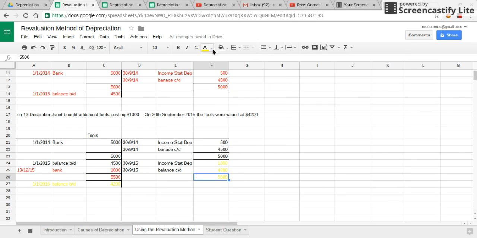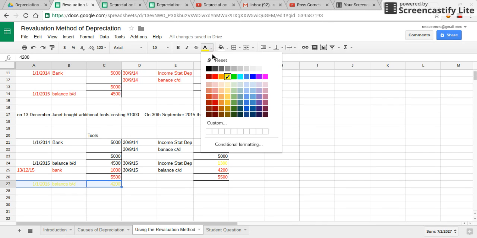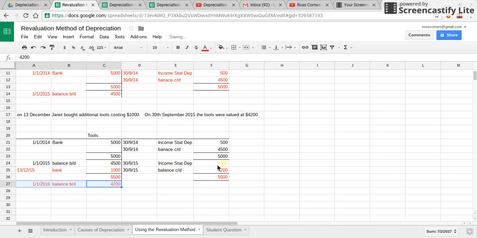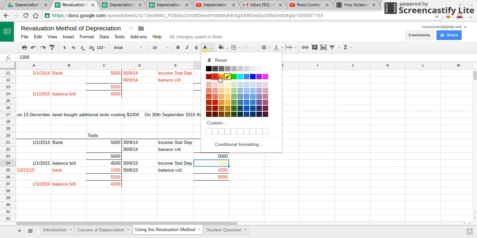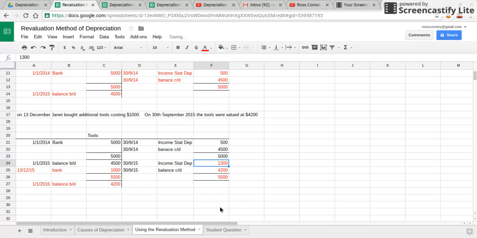So we know that the credit side's got to be the same. We just balance off the normal way. And we know that the tools that she has are valued at $4,200 at the end of the year. So a balance carried forward now is going to be $4,200. A balance brought forward is going to be $4,200. And the depreciation then will just be the difference between the amount carried forward and the total value of all the tools that she's purchased. Okay, so that's going to be 1,300.